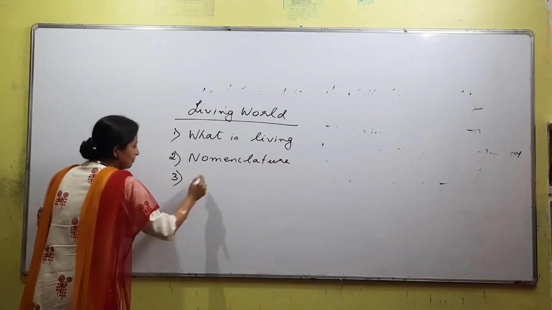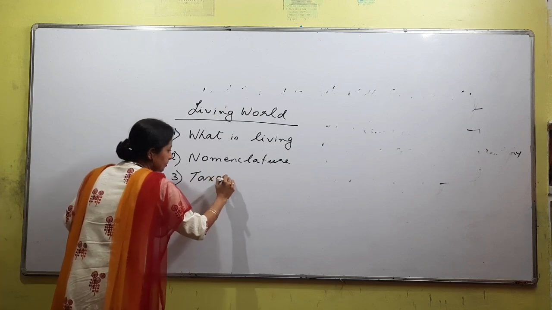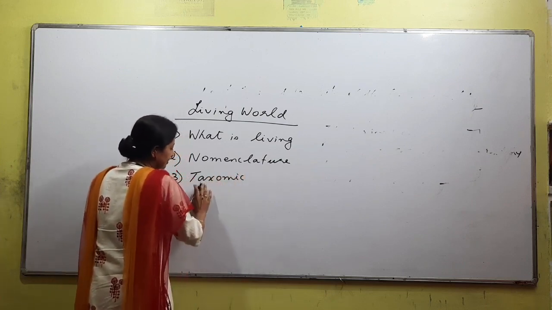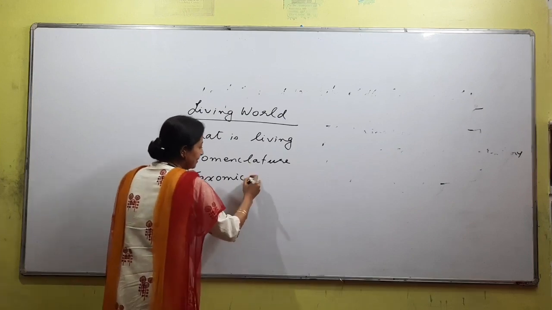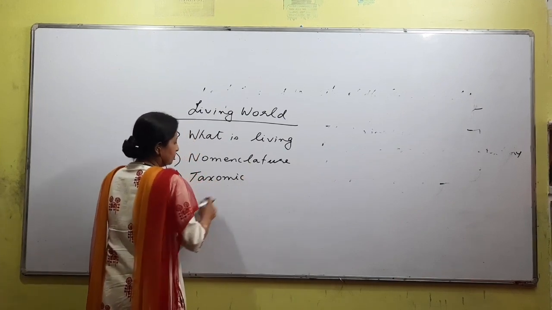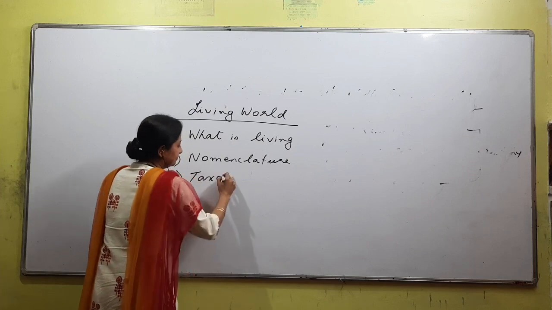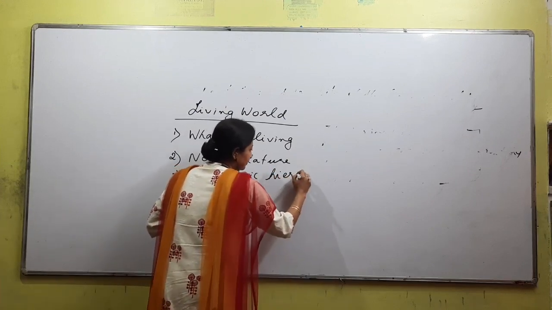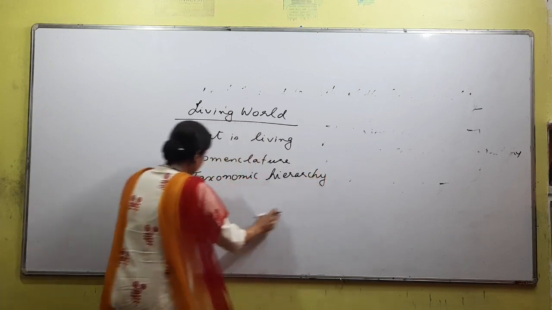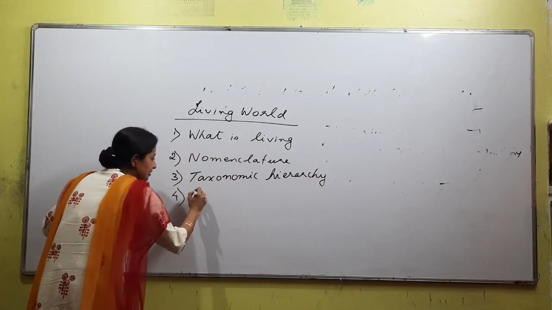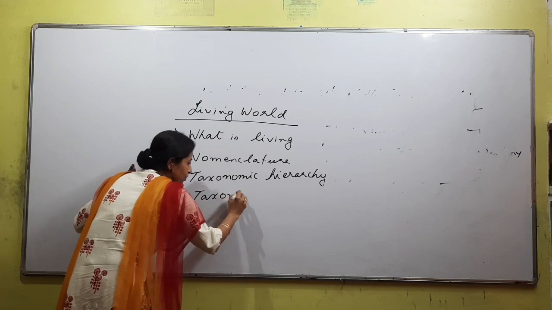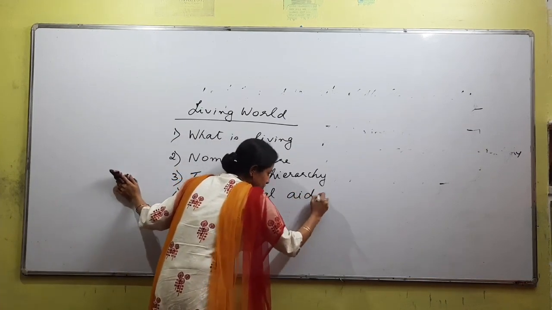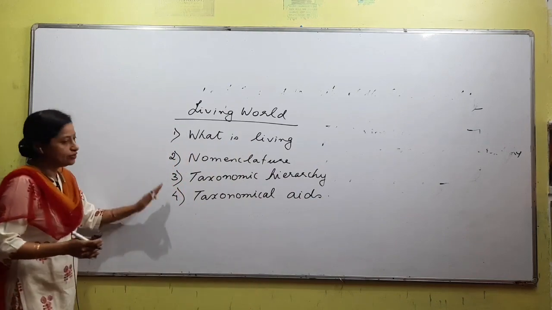Third, we'll be talking about taxonomic hierarchy, and last, taxonomical aids. So the entire chapter has been divided into these points.